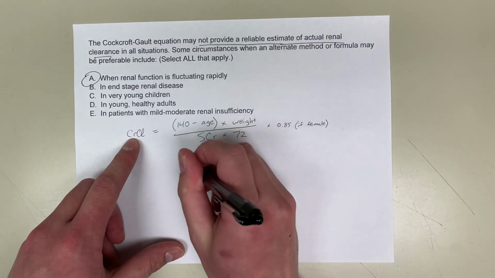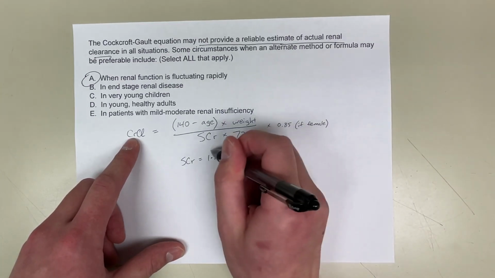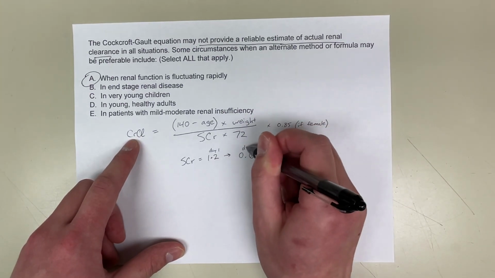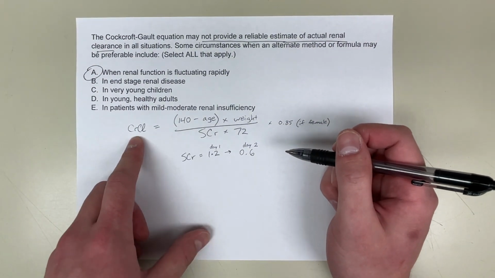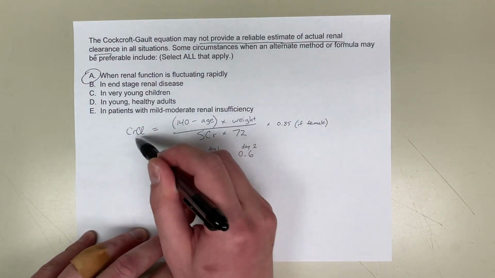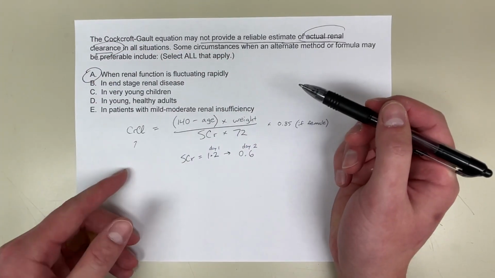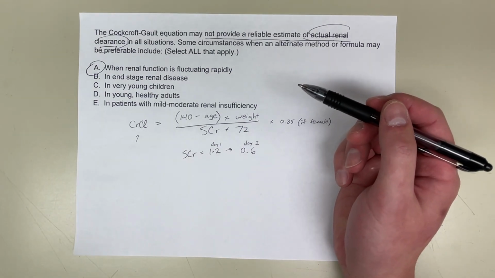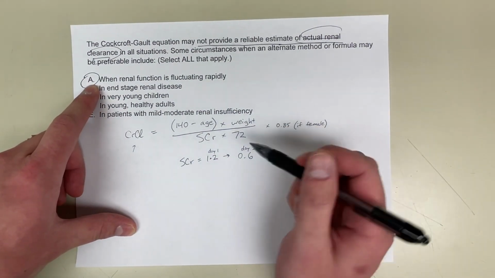So for example, if serum creatinine was 1.2 on the first day, and then on the second day it's 0.6, then your creatinine clearance here is going to double. That's a big significant difference, and it does not correctly represent actual renal clearance. Because how could they have good renal clearance on one day and then bad renal clearance the next day? So that's how I know A is at least one of the answer choices.